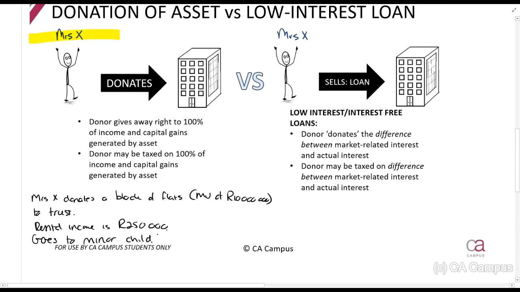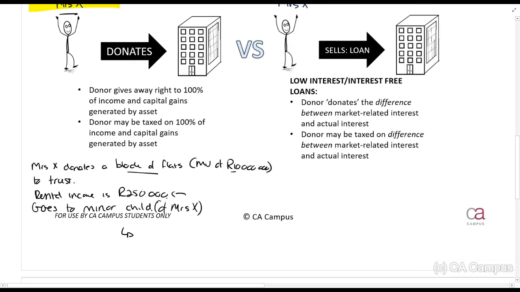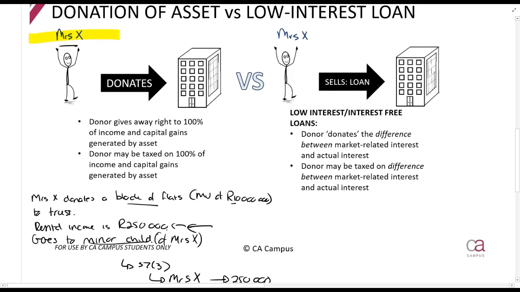So, guys, this is obviously just a bit of shorthand for the explanation. Mrs. X donates a block of flats with a market value of 10 million rands to the trust. It earns rental income of 250,000 rands for the year, and it goes to a minor child of Mrs. X. So, what will happen here? In this case, Section 7.3 will apply, and Mrs. X will be taxed on how much? 250,000 rands. The 250,000 rands is the rental income that went to her minor child because she made a donation. That is what we all understand so far, right?